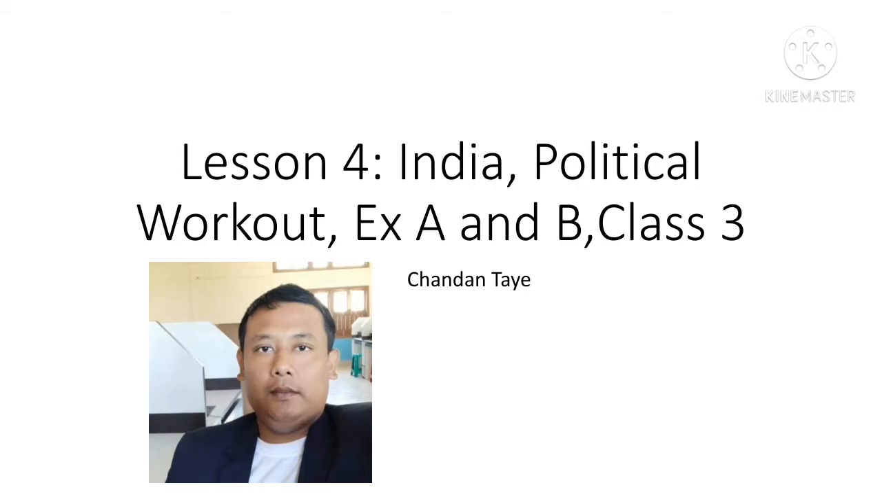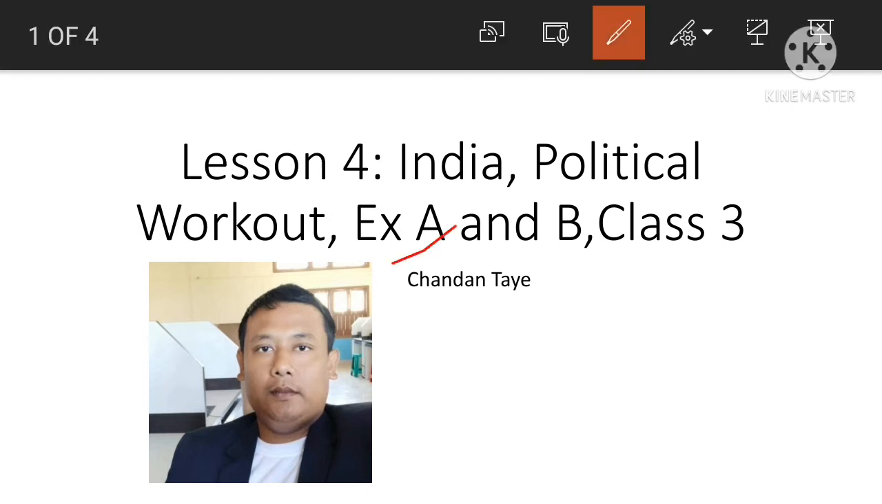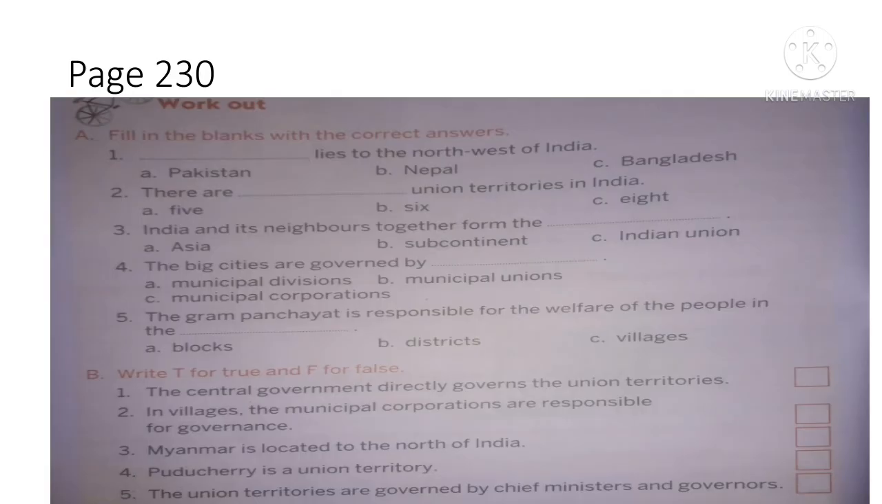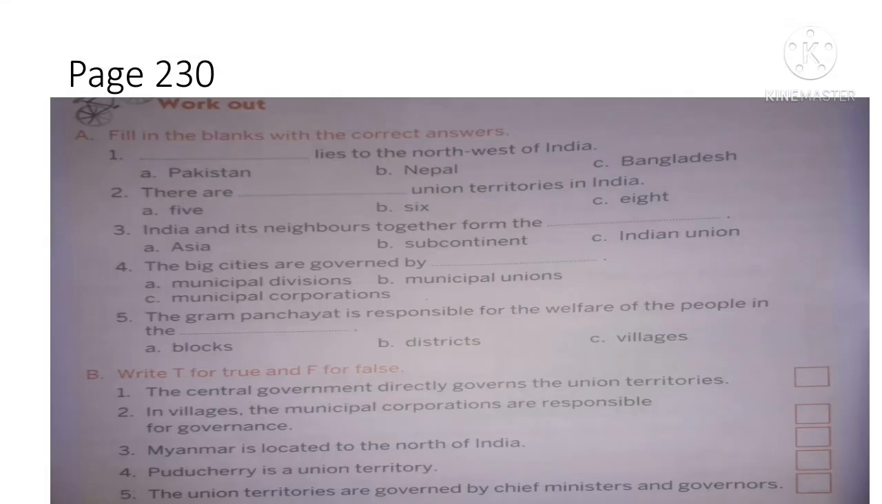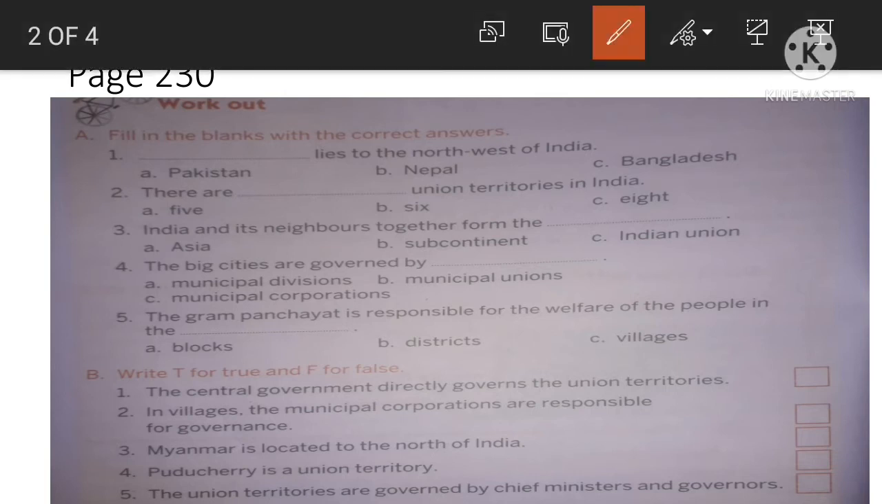Children, in this class we will discuss lesson 4, India Political Workout, the exercise part, exercise A and exercise B, class 3 social studies. In our previous class we have discussed about lesson 4, political divisions of India and government of India. I request all of you to take out page 230, social studies, workout.